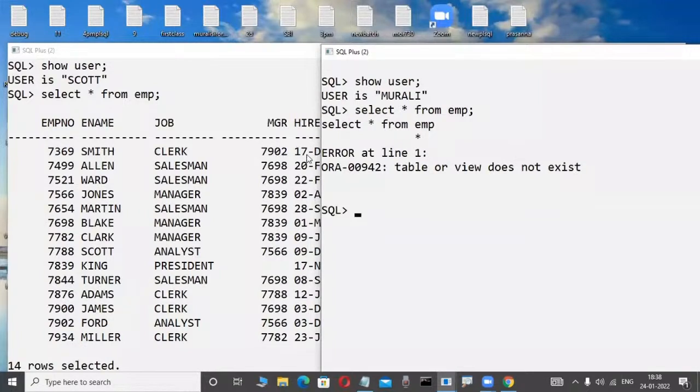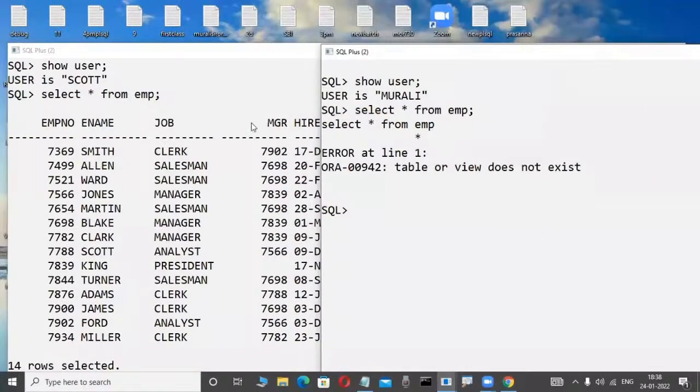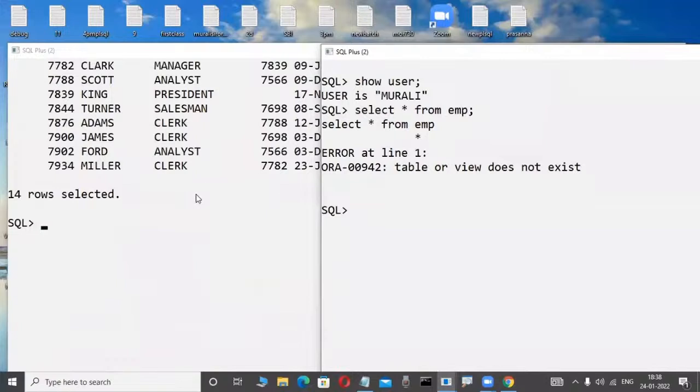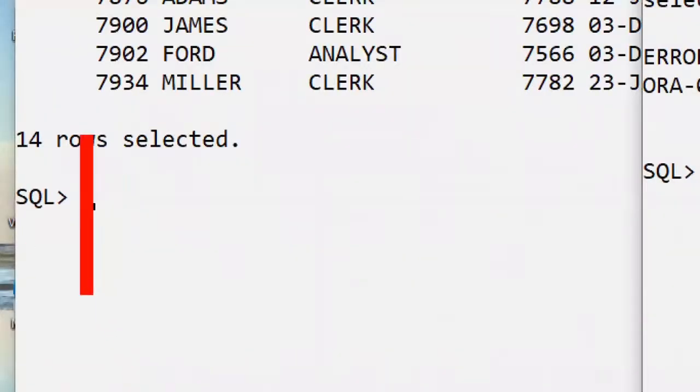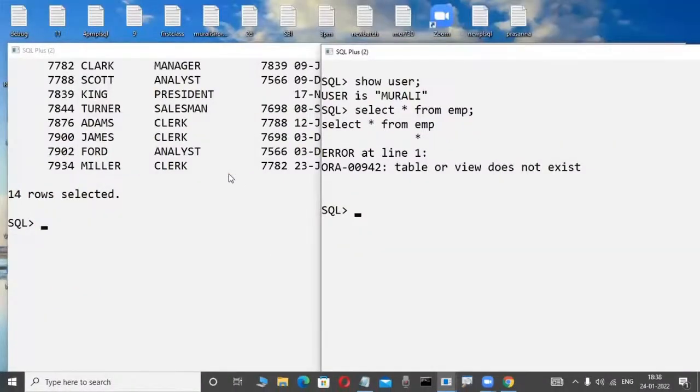Okay, fine. If this Murali user is interested in accessing the Scott user's table, first the Murali employee has to request the Scott employee, for example: please give me your table, I am using some information from your table in my project. They are requesting, for example. Whenever the Murali employee requests the Scott employee for accessing the EMP table, suppose the Scott employee gives permission. Some commands are there, you will become familiar with these commands in our language. GRANT is a command. We are learning it, don't worry. Now suppose they are giving permission through a grant command.